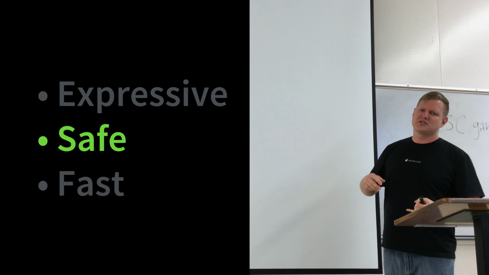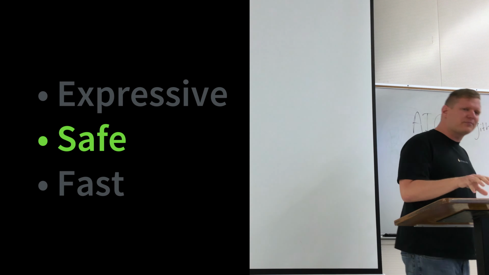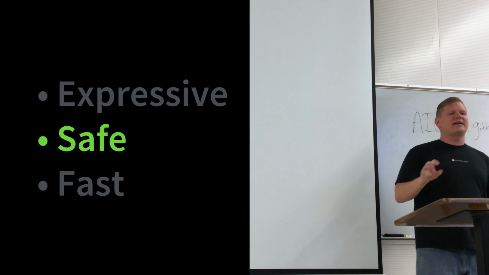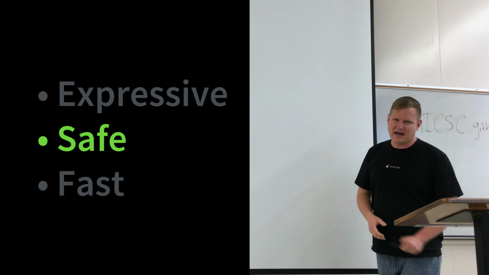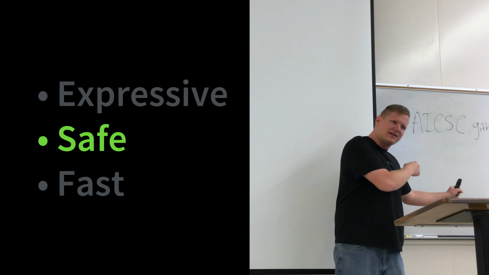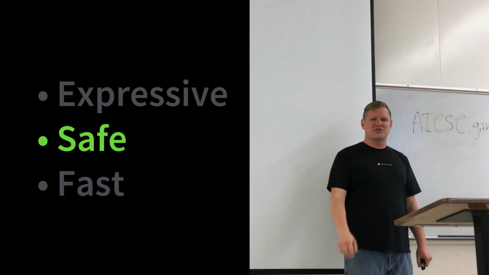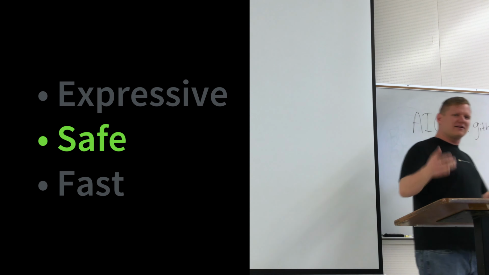Now, unlike Java and C#, languages that have a garbage collector, Swift does away with the garbage collector. I don't want to talk about it too much because it's really a more advanced concept. But one of the problems with the garbage collector is that it can run at unpredictable times. Like in Java, you've got an object, and then you're done with it. Then you get another object, and you're done with it, and another, and you're just setting these off to the side. Then periodically, the garbage collector comes through and says, is there anything here that's not being used?